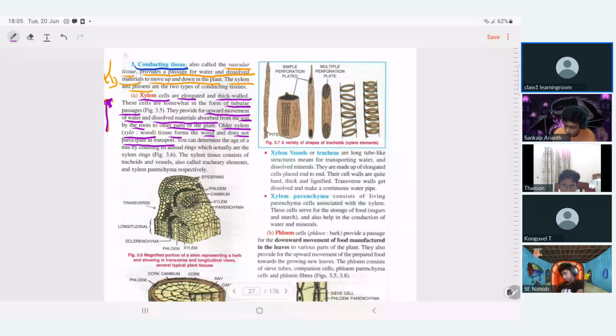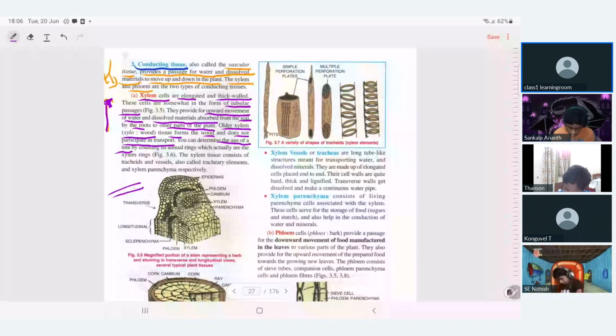They now play no part in conduction. Listen, it forms as a ring. Based on that, you can even determine the age of the tree by counting the rings. One ring is hard, then soft, hard, soft, like that. Alternate rings you can see.